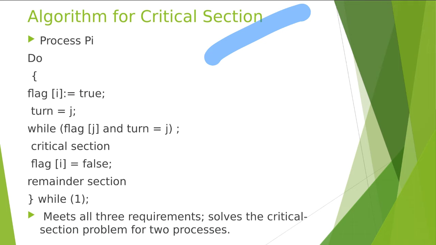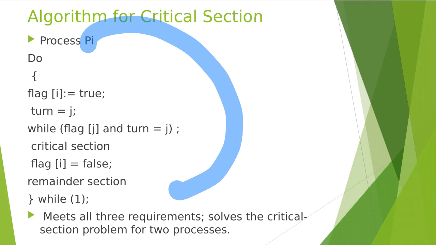Basically, flag i, suppose that process Pi wants to do some critical task, to enter data into a critical section. So flag i is set to true, turn is j. There is an i and j. While flag j and turn j both are true, then it enters into a critical section. Otherwise, if the other process wants to enter into the critical section, then flag i says that